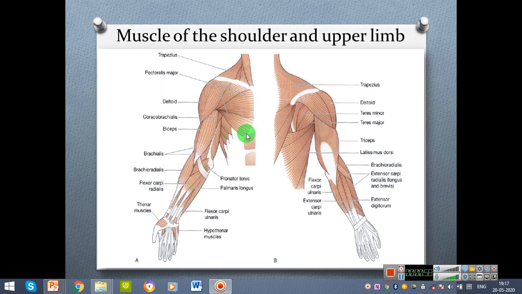This is the anterior view. This is the posterior view. Trapezius muscle, deltoid muscle, teres minor, teres major, triceps muscle. This is the triceps muscle. Then latissimus dorsi, brachioradialis muscle, extensor carpi radialis muscle, extensor digitorum, extensor carpi ulnaris, flexor carpi ulnaris.